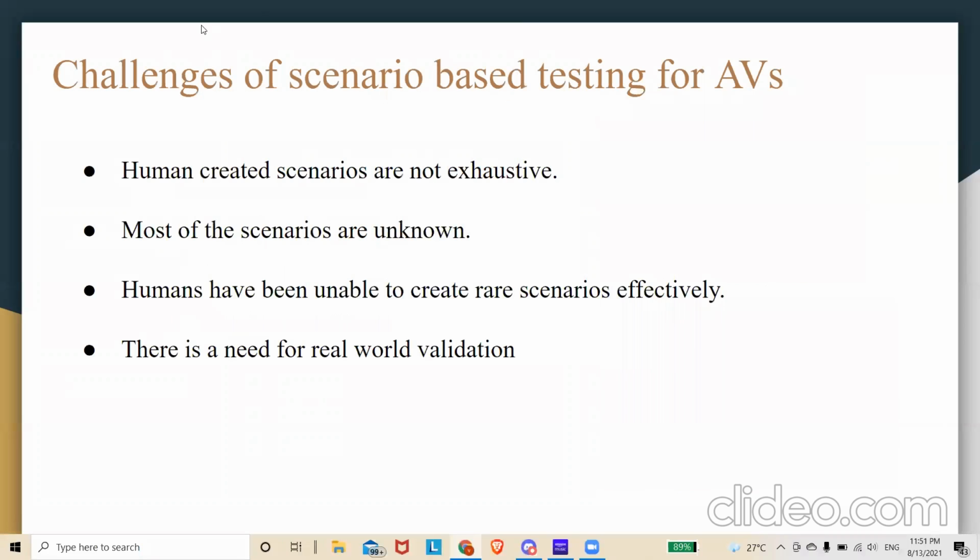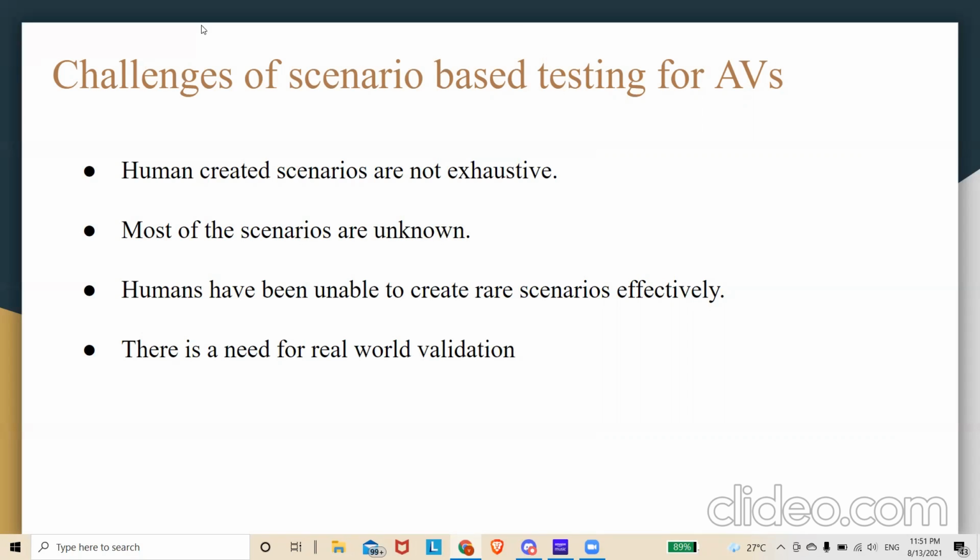The challenges behind scenario-based testing for autonomous vehicles. Most of the scenarios are unknown. There are very few scenarios that are known, and when humans create these scenarios manually, they're not able to exhaust the whole space of possible scenarios. This leads to autonomous vehicles not being trained enough to go in the real world and be safe from accidents.